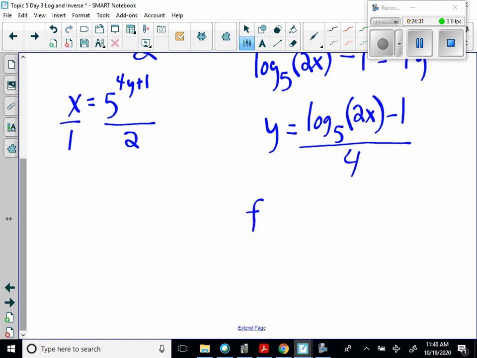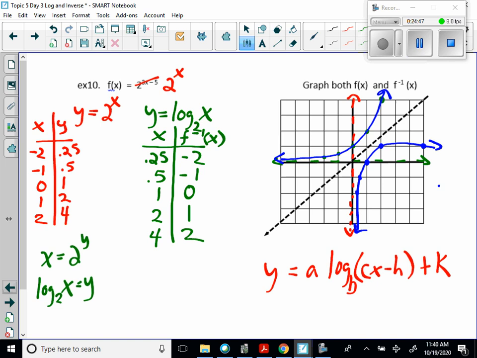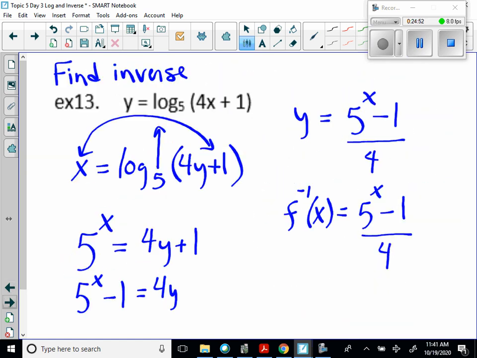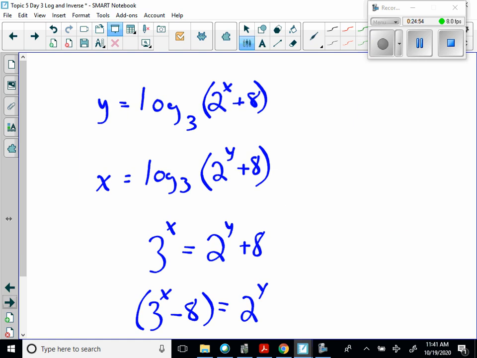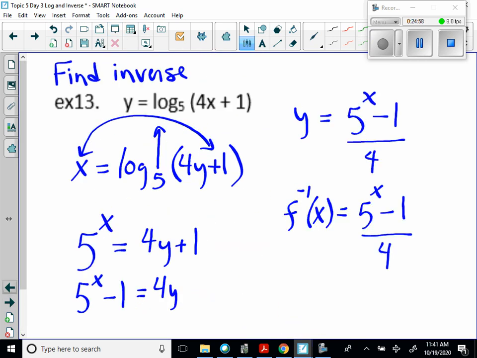So we can say f inverse of x is equal to log base 5 of 2x minus 1 all over 4. And then what else? Oh, that's it. So keep in mind, it's a little technical stuff that if you forget it, that's the end of the notes right there. Okay, and we can stop the notes for now.